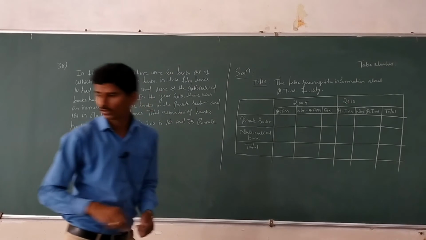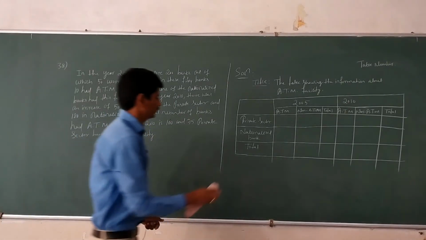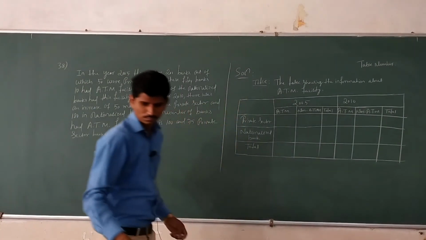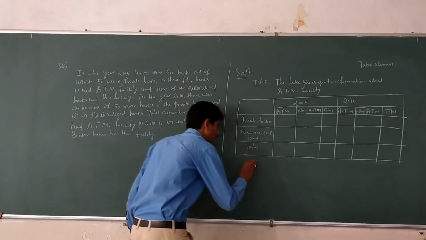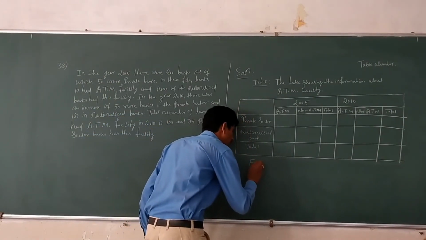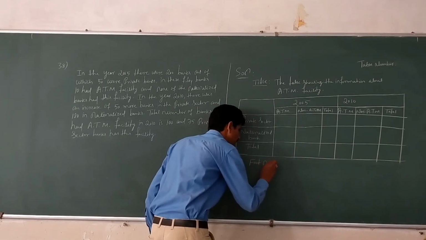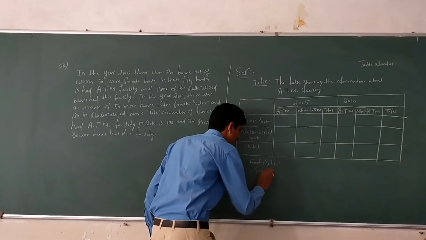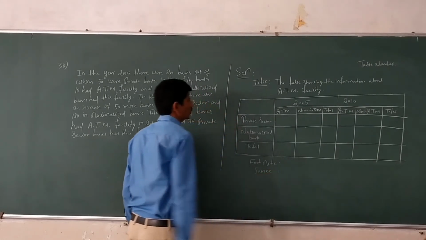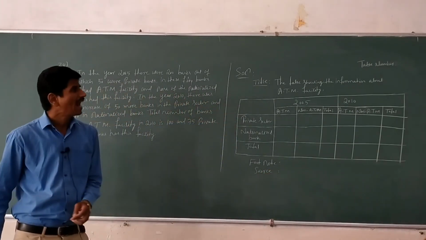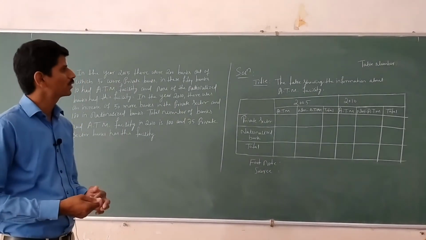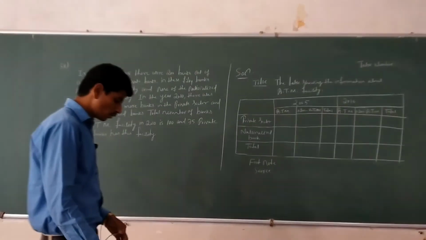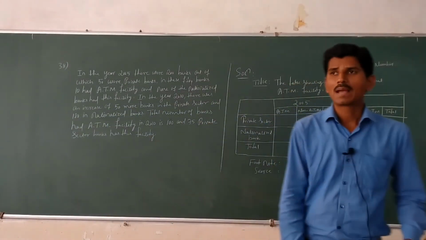Next, footnote and source. Footnote, nothing is there, and the last one is source. It is a blank table for showing the information about the ATM facility. Okay. Next, you have to fill the empty boxes.